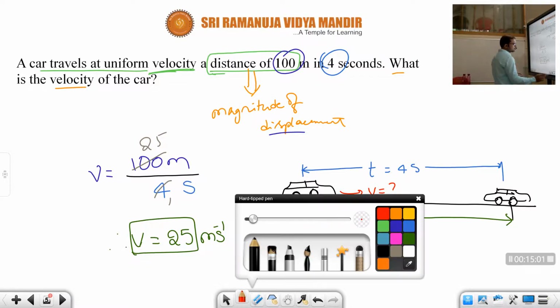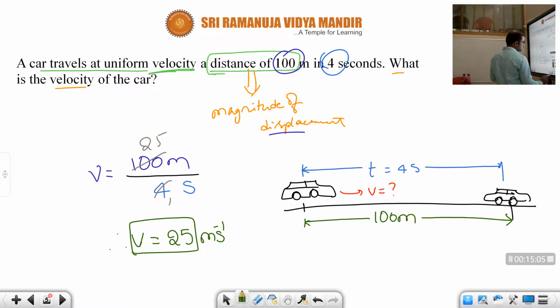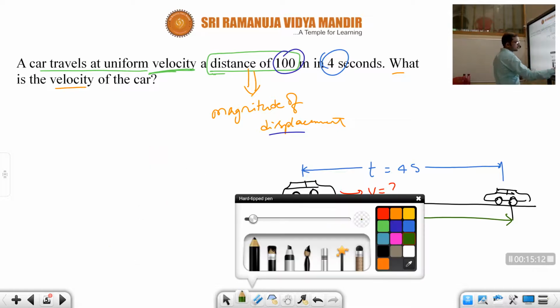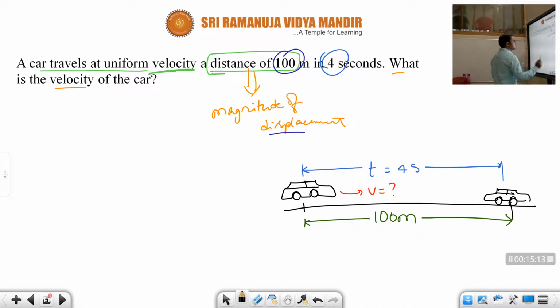Suppose the time decreased; let us do this problem in another way. The same question, children, I am changing the values. Before, we got 100 by 4, which is 25. Now I am decreasing the time.